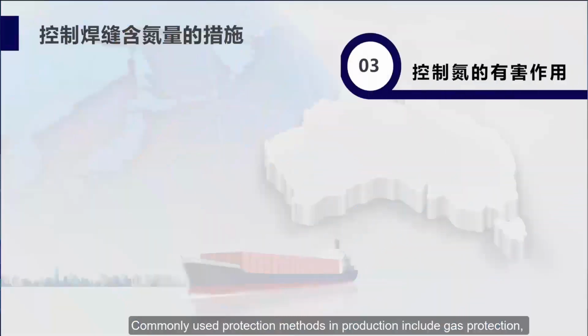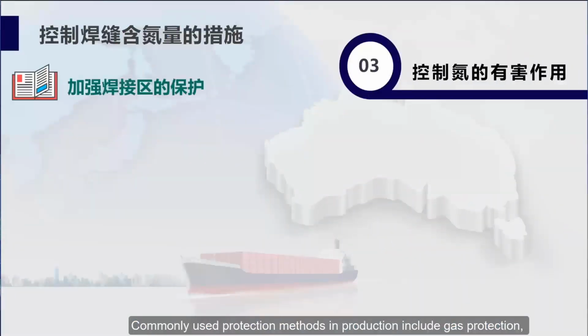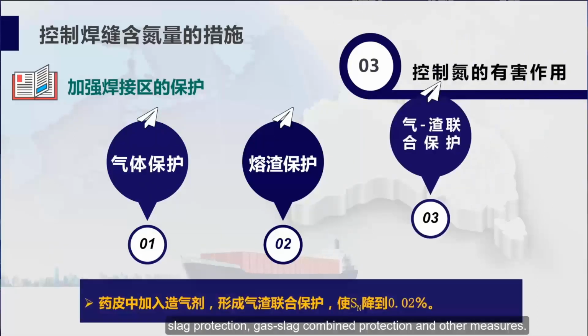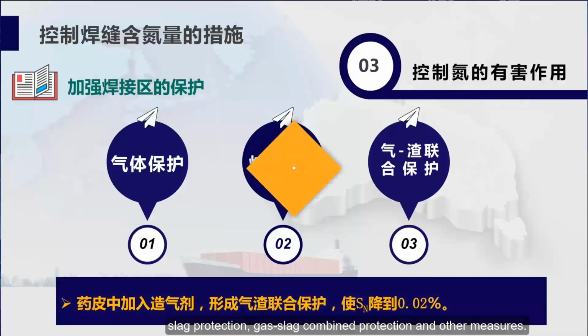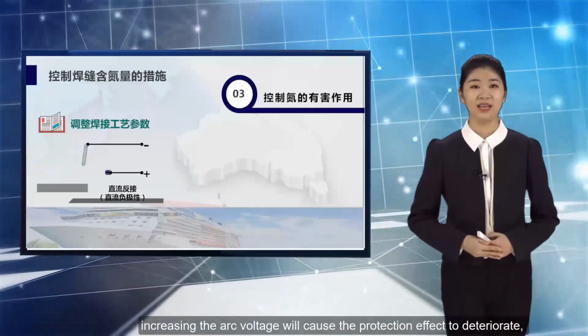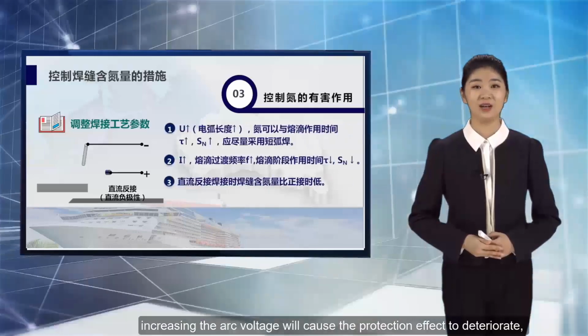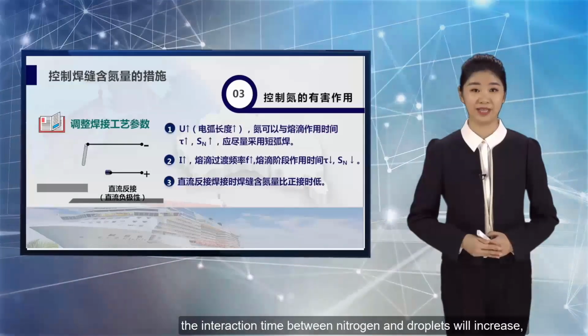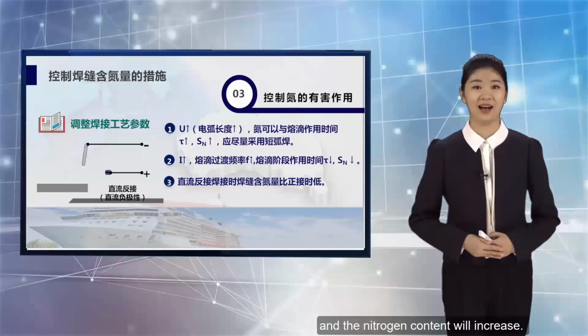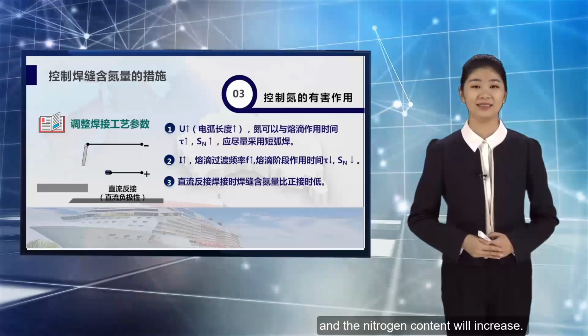Commonly used protection methods in production include gas protection, slag protection, gas-slag combined protection and other measures. Select reasonable welding parameters. Increasing the arc voltage will cause the protection effect to deteriorate. The interaction time between nitrogen and droplets will increase, and the nitrogen content will increase.